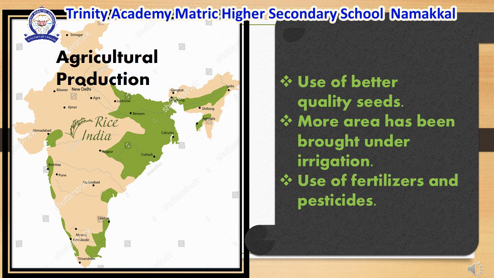Children, pesticides means a substance sprayed on crops to keep away harmful insects. Next, use of tractors and other modern agriculture machinery.